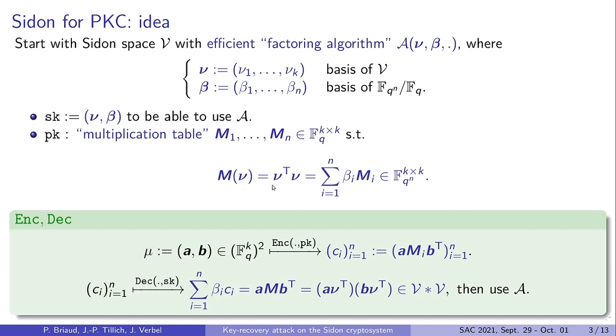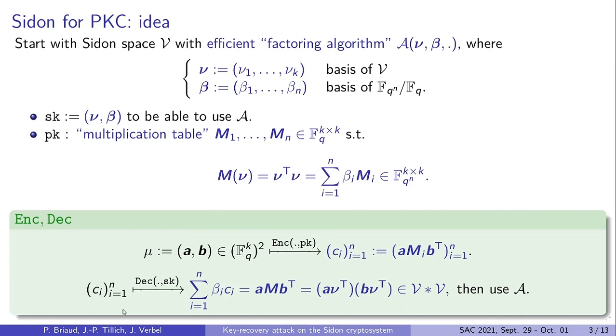On the left, you have this matrix mu, which is equal to the transpose of nu times nu, and on the right, the matrices M_i are obtained by expressing the entries of mu in the basis beta. Then the components of pk allow you to encrypt by computing some matrix-vector products, and the ciphertext c is a vector of length n over F_q.